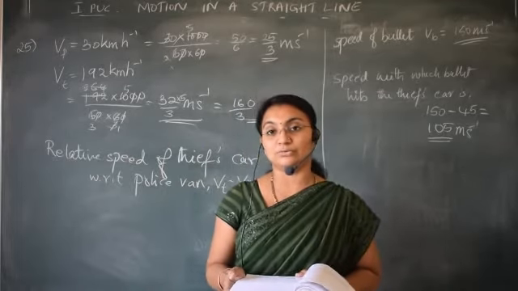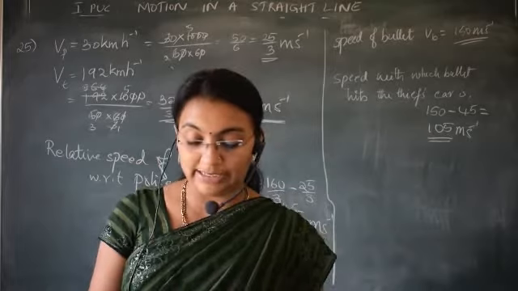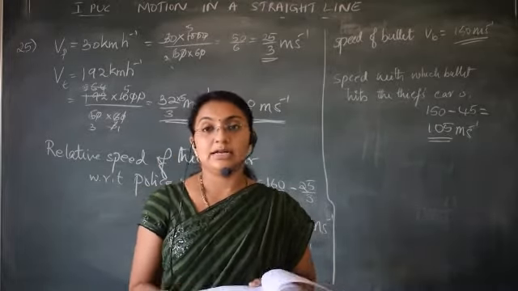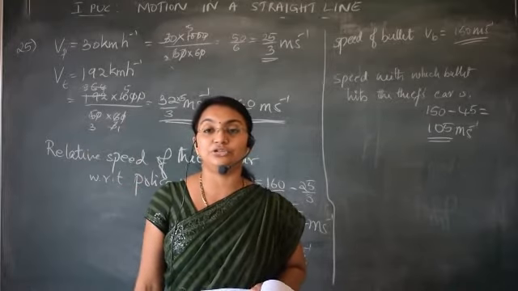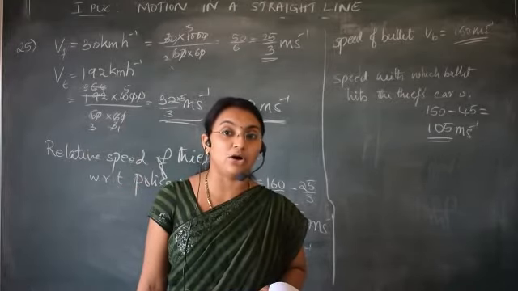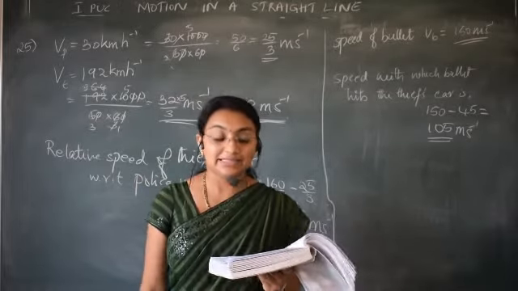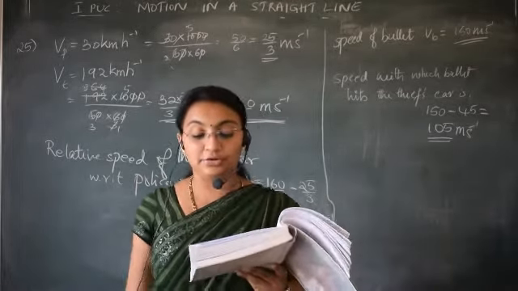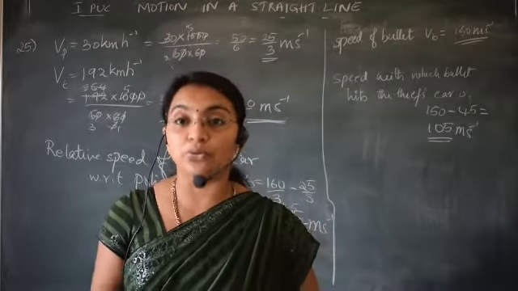Even though the ball is moving upward, the acceleration is vertically downwards, correct? It is due to gravity. So the answer for A is, acceleration during the upward motion of the ball is vertically downwards.